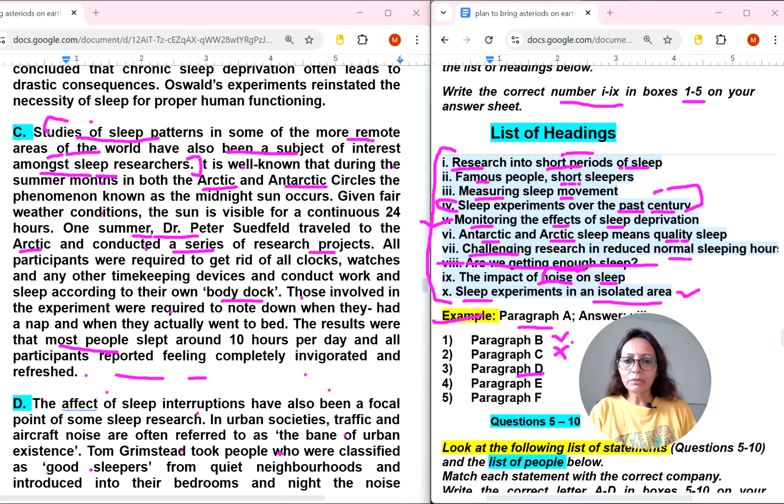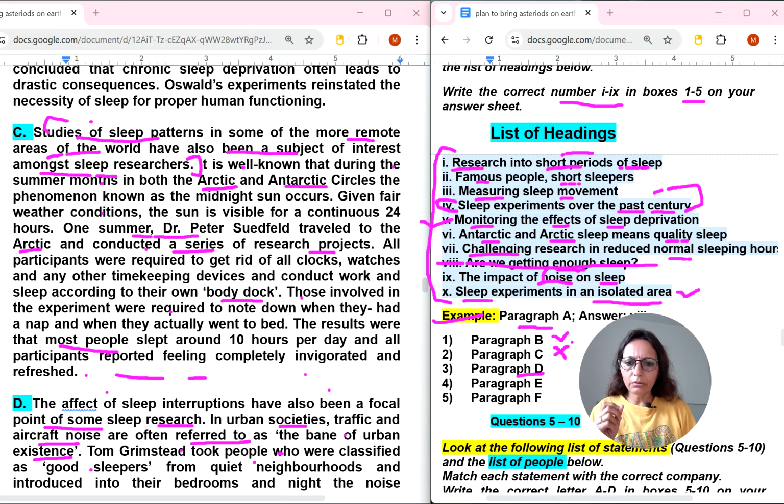The effects of sleep interruption have also been a focal point of some sleep research. In urban societies, traffic and aircraft noise are often referred to as the bane of urban life. So a noise kind of thing was there. The impact of noise on sleep. Let's read a little bit more. The effects of sleep interruptions have also been a focal point. In urban societies, traffic and aircraft noise are often referred to as the bane of urban life.